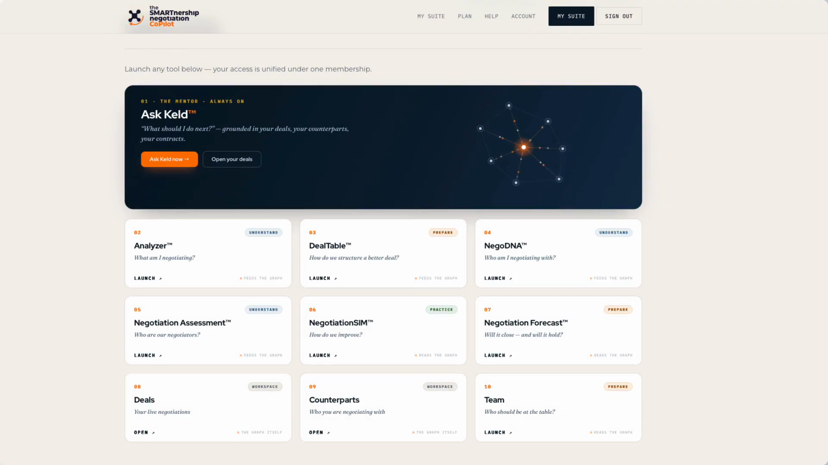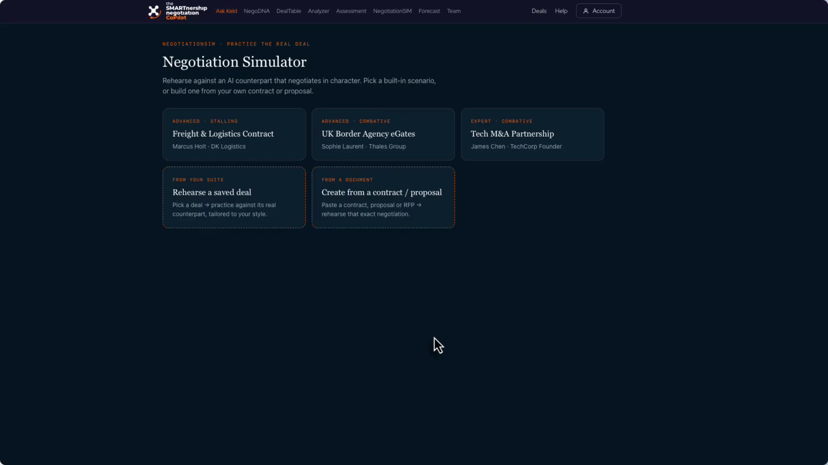I'm going to show you the new addition to the SMARTnership negotiation CoPilot. It's the newest addition in the simulator where we now have an avatar that is able to help you in your simulation. What we got in the simulator is we have standard simulations that you can just rehearse and practice. You can upload your own contract, proposal, or RFP, or even better, you can rehearse an actually saved deal. So a contract, a proposal, an RFP that you have stored in the analyzer and had the analyzer work with, you can now use that directly in the simulation.